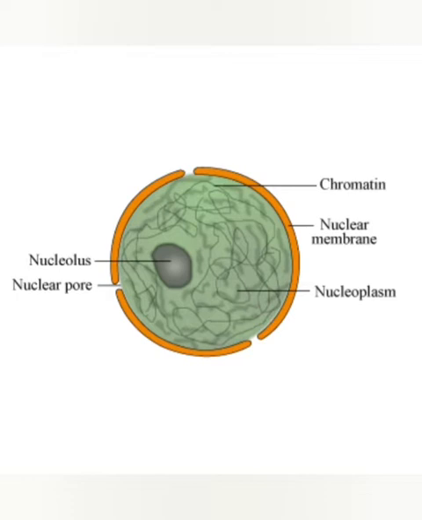Now inside the nucleus there is a gelatinous, jelly-like mass called the nucleoplasm. It is similar to cytoplasm in the cell. This nucleoplasm protects all the contents that are present inside the nucleus. Now within the nucleus there is a dense spherical structure called a nucleolus, which is made up of RNA and protein.